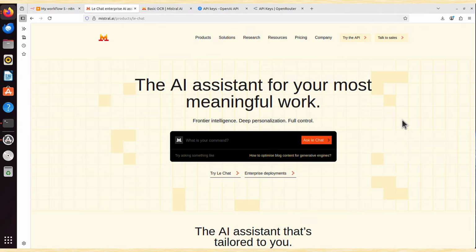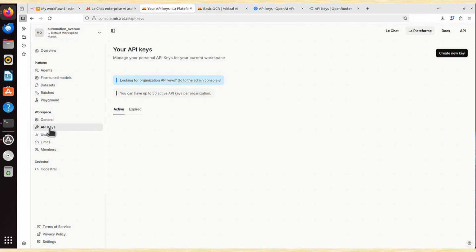You have to open a so-called experiment plan or experimental plan, something like that, and it will not require any card details or any other payment methods. Simply when you sign up, it will ask you what type of account it is. You just say experiment and that's it. And what it means, you will be able to click that try the API, and this is where you will get free API keys. You will be able to create API keys. Like here I can create a new key. I already have some, but yeah, I can create another one.